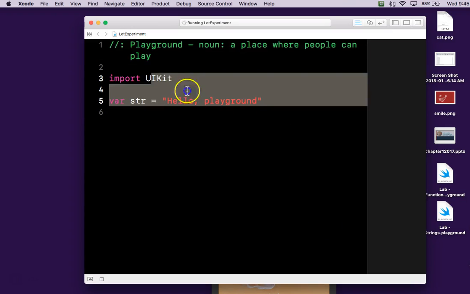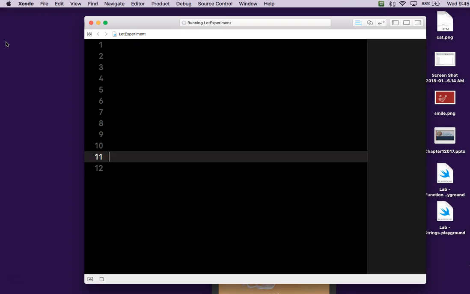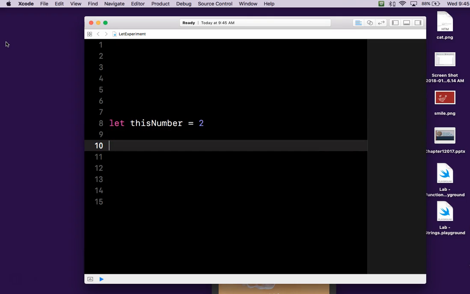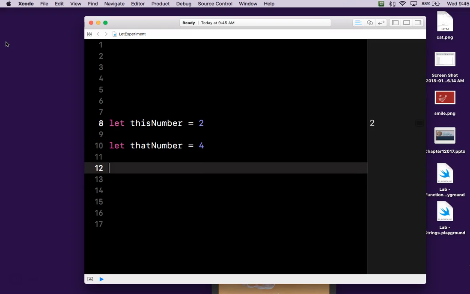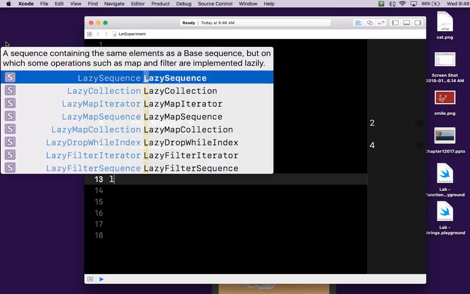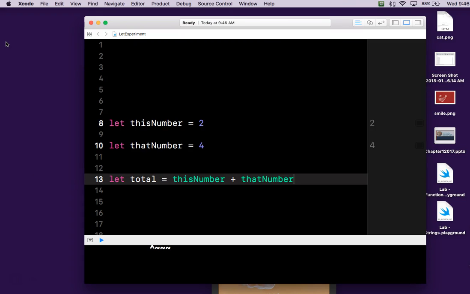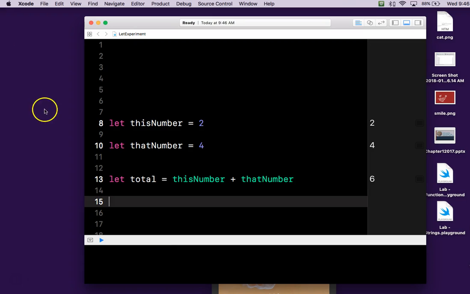Starting a new playground here. Let's just delete this and give ourselves some space. So let's say we have a number. Let this number equal 2. And then we have another number. Let this number, or that number, it's got to be a different name, equal 4. And then you could say something like let total equal this number plus that number. Okay, so it's 6, right?